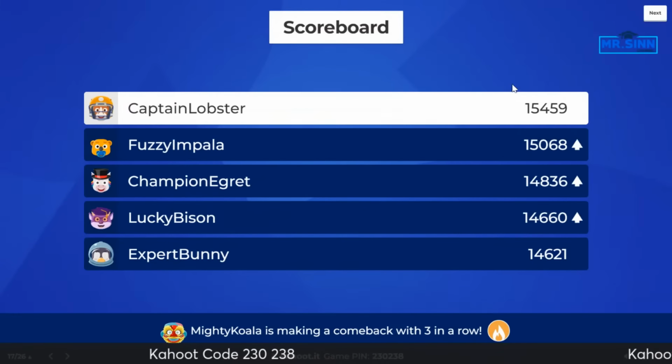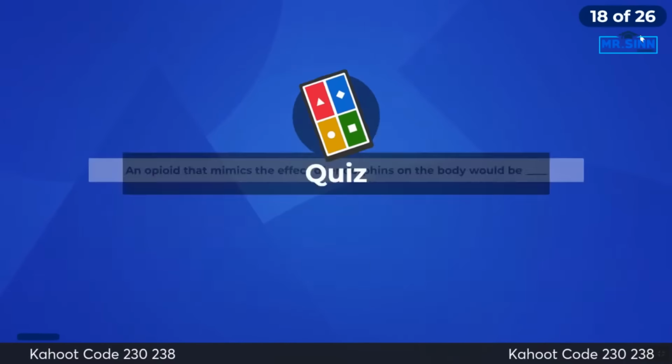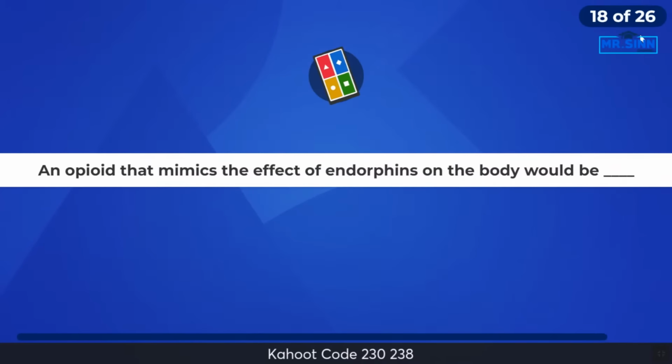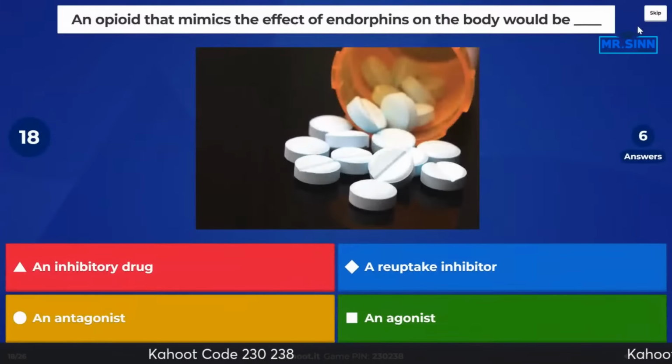All righty. Going on to our next question here. 18 of 26. An opioid that mimics the effect of endorphins on the body would be what? What would it be?